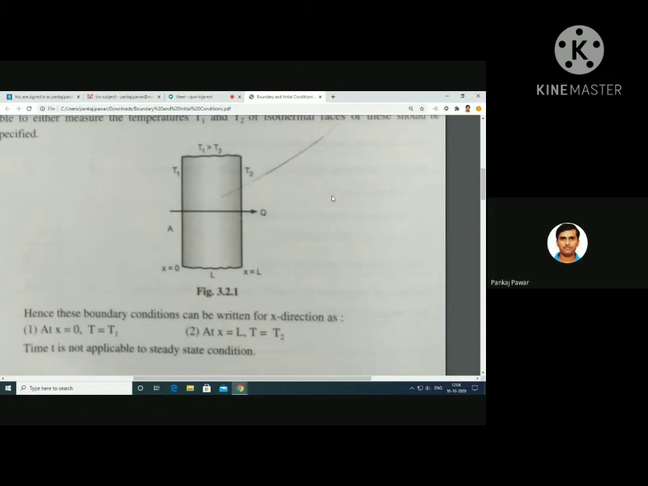Can anybody tell? You can unmute the mic and tell, or you can type in the chat box also. Can you tell me the temperature boundary condition for solid sphere?